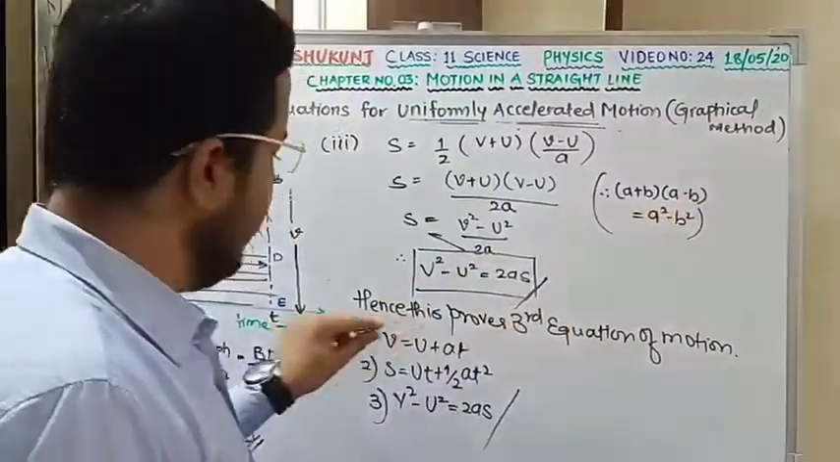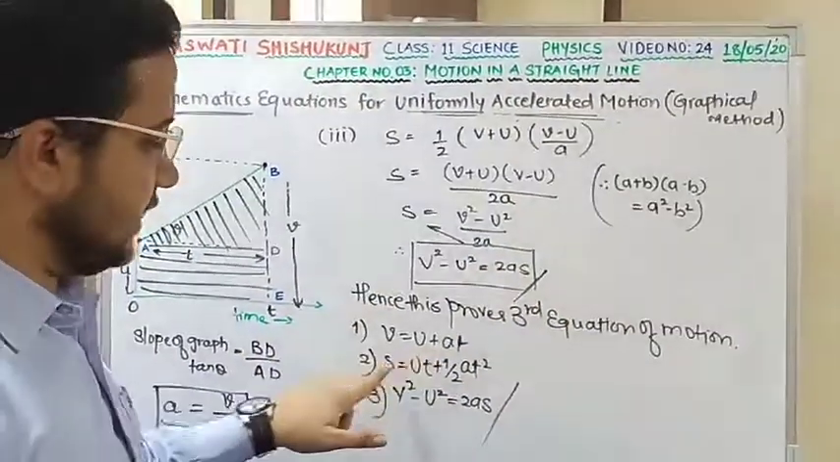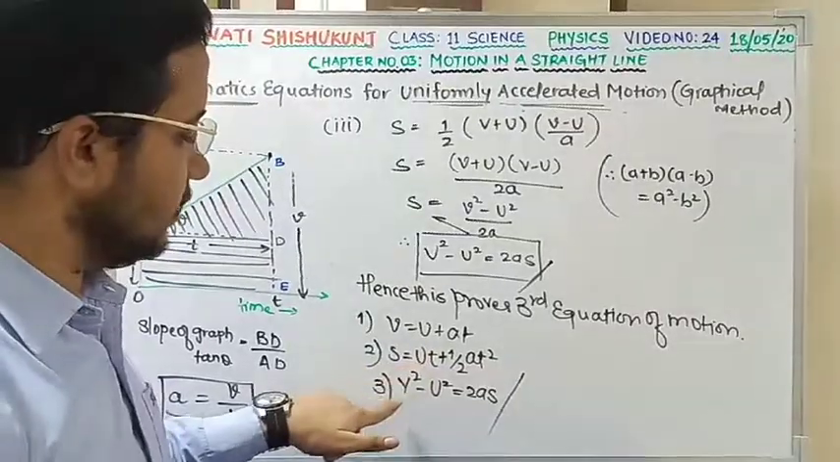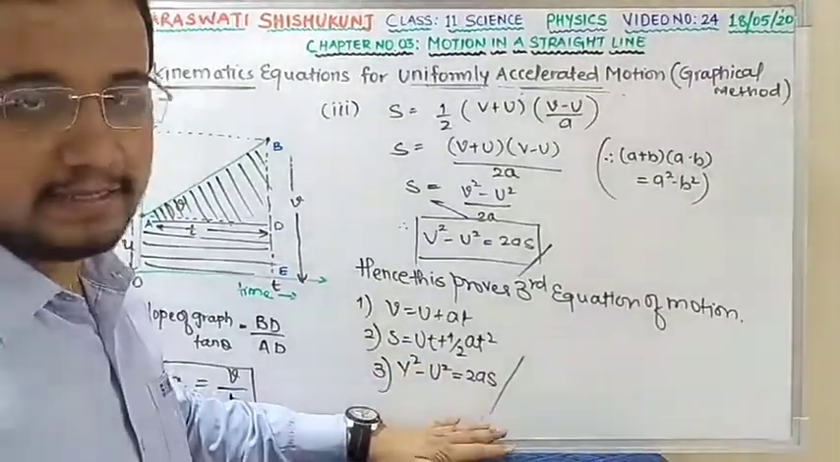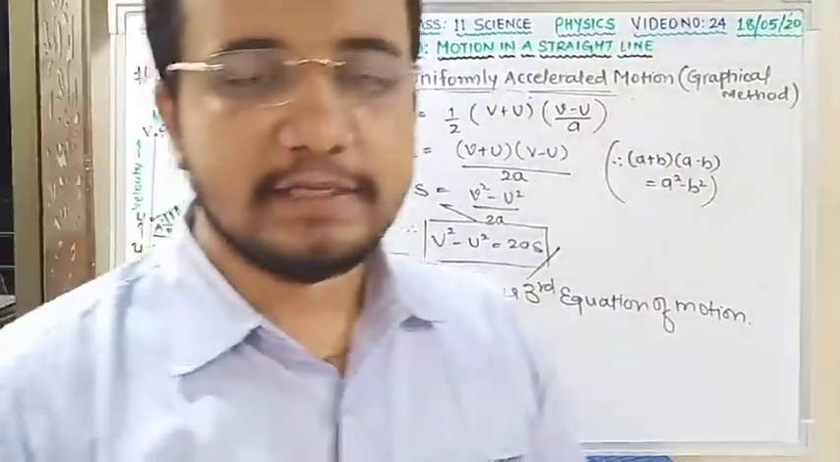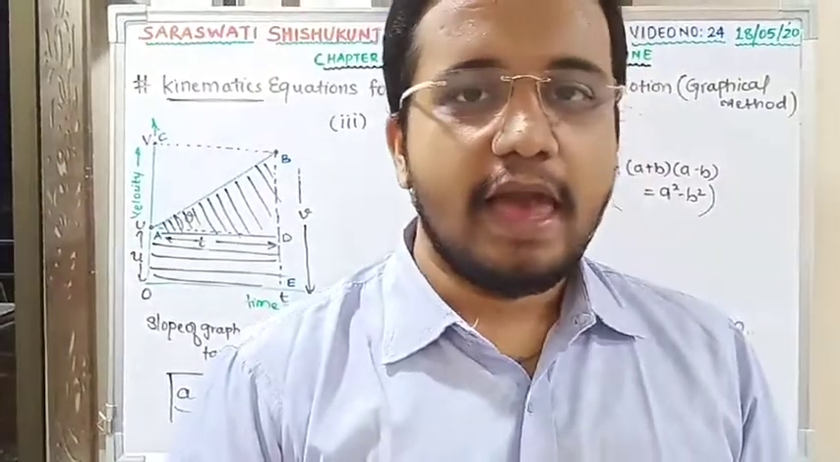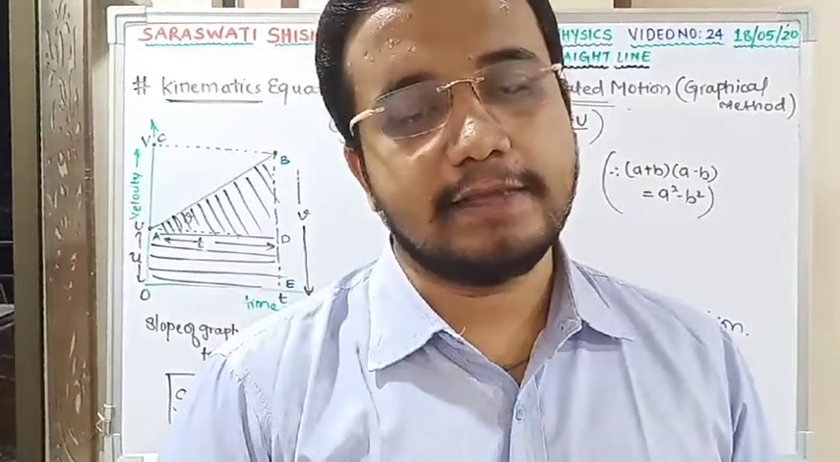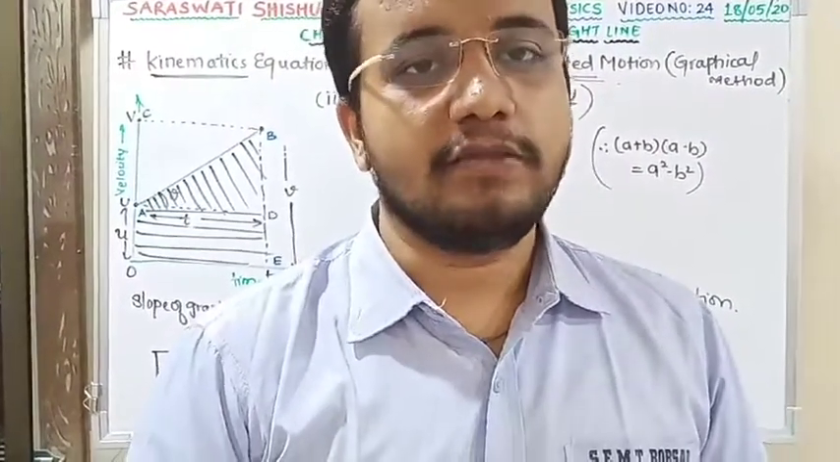Now we have derived the equations. First was V = U + AT, second was S = UT + 1/2 AT², and third is V² − U² = 2AS. These are the three kinematics equations for uniformly accelerated motion, and this is a 3 marks question that is asked in the exam. Very important question from chapter number 3.